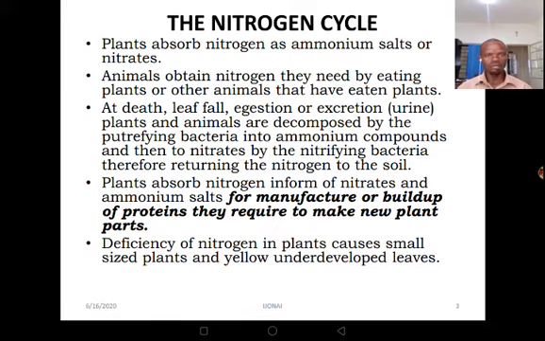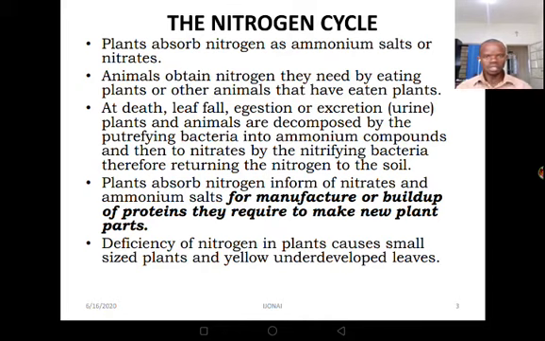We are going to discuss more about the nitrogen cycle. Plants absorb nitrogen in the form of nitrates and ammonium salts for the manufacture or build-up of proteins they require to make new plant parts. By the way, in nutrition, we are going to discuss the functions of nitrogen in the bodies of animals and plants.